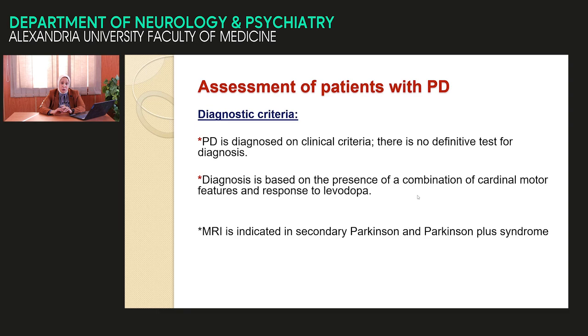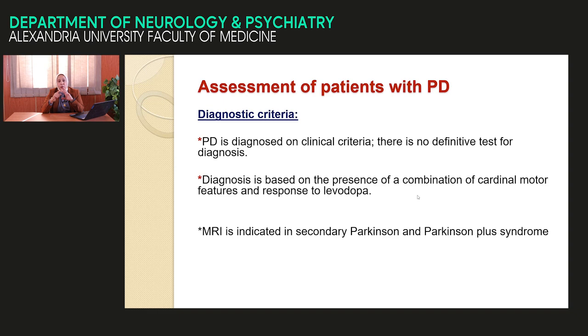What are the indications to do laboratory and neuroimaging? To categorize the indication, think of secondary Parkinson. A patient of younger age, not a classical idiopathic Parkinson. A patient with acute presentation. A patient with unilaterality.